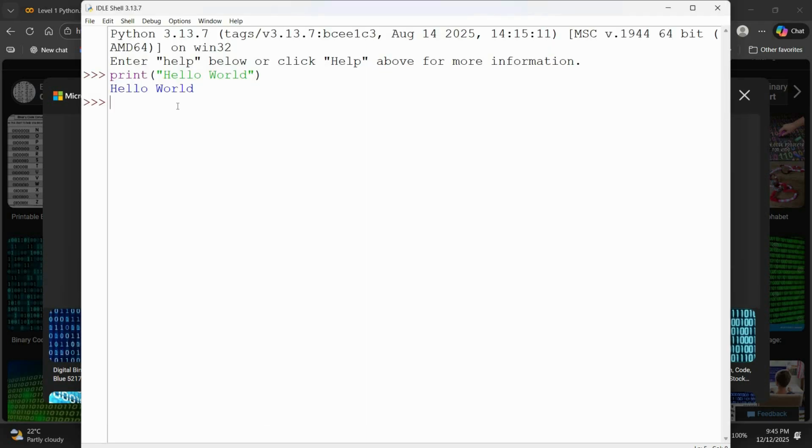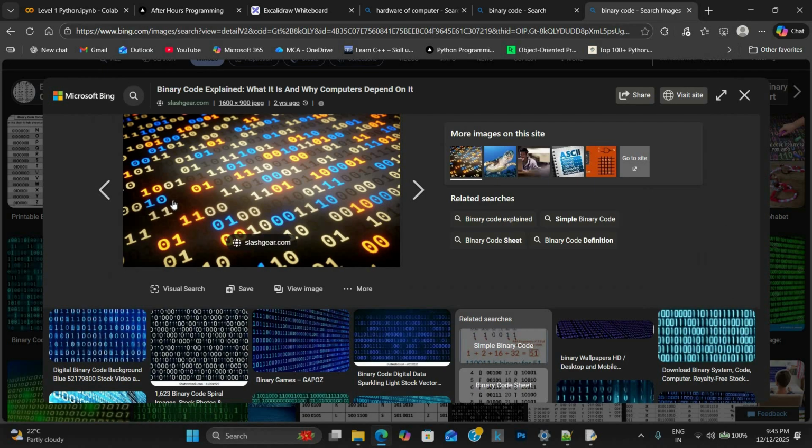Now, what the computer will actually do, whether you are using Python or any other programming language, this is the general perspective. I'm not deep diving into interpreters and compilers. I'm just giving you a general overview. It will be converted into zeros and ones.